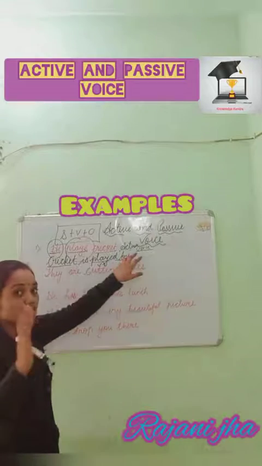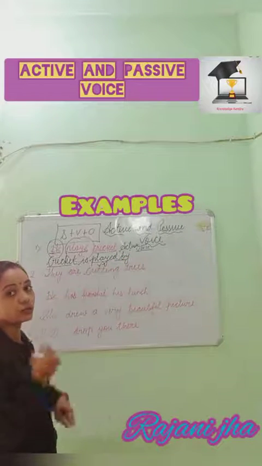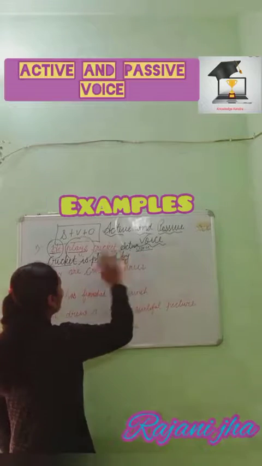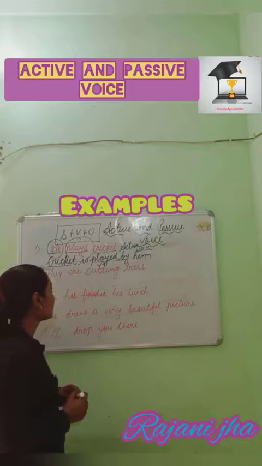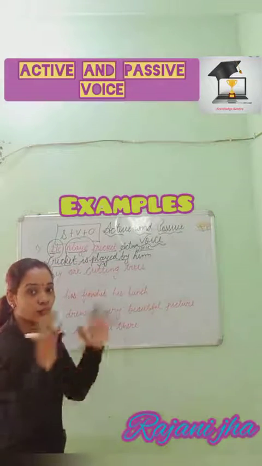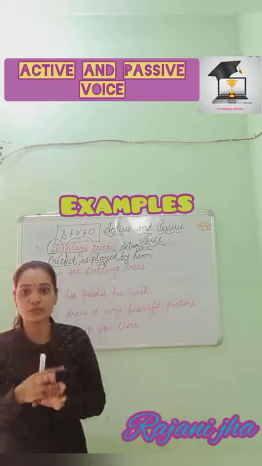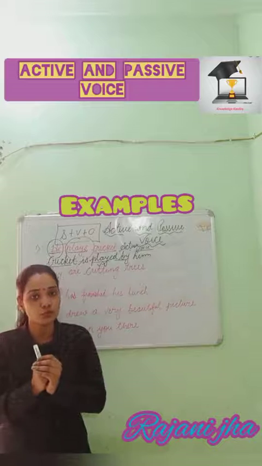Here also he is the doer of the action, but it has taken the place of the object. So will you put by he, or by him? You must know the objective case. So here, cricket is played by him. Basically, these are the two things which are common for you while changing active voice into passive voice.